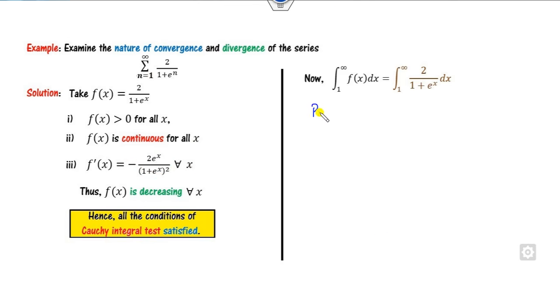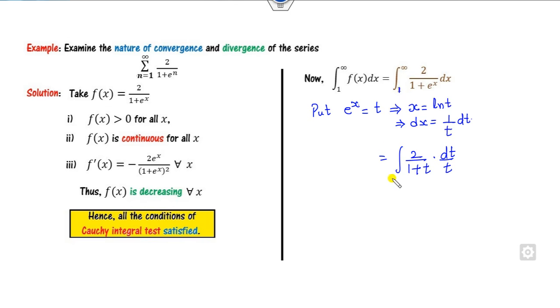Then we can find the integration. How can you do this integration? If I take e raised to power x as t, then x will be ln of t, then dx will be 1 over t dt. So this integration becomes 2 over 1 plus t into dt over t. When x is 1, t will be e.